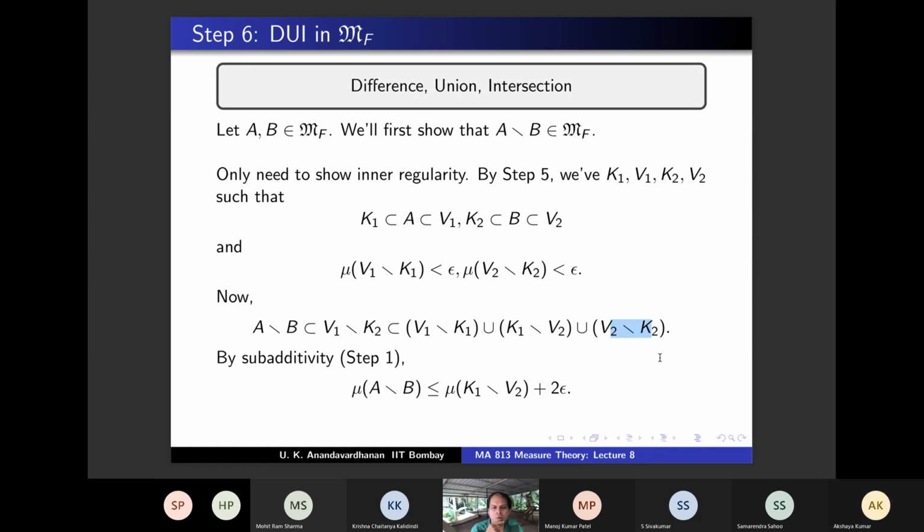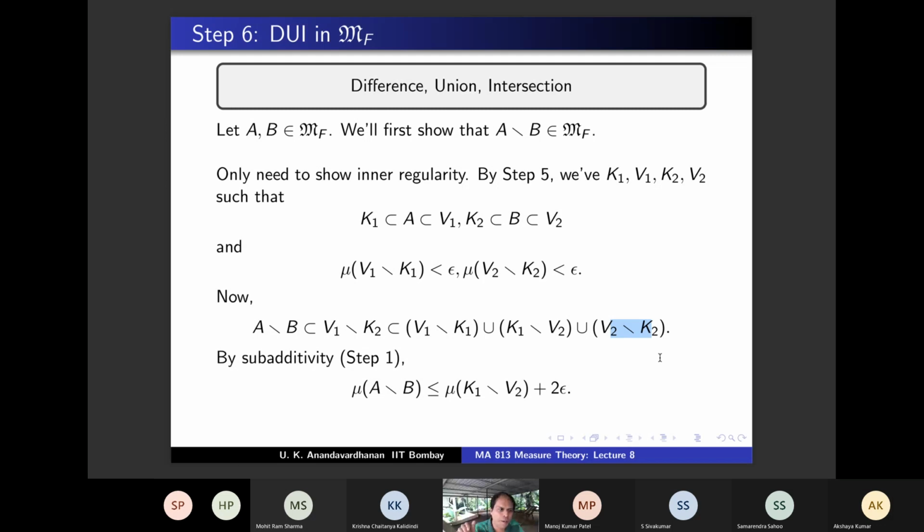Yes. What do we have to show? We have to show A minus B is inner regular, right? What does that mean? That means mu of A minus B is